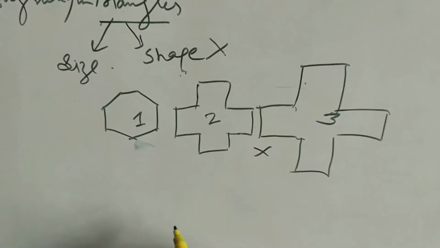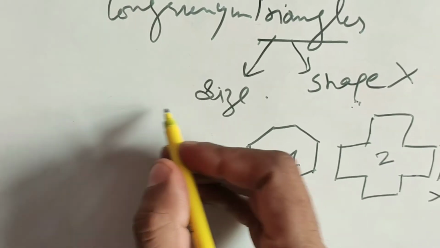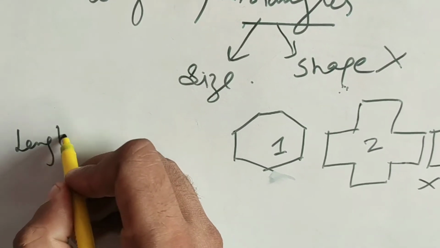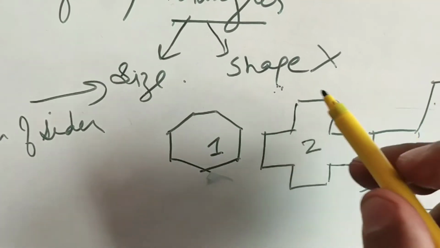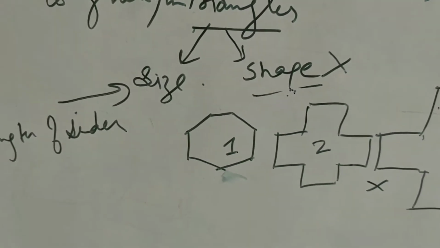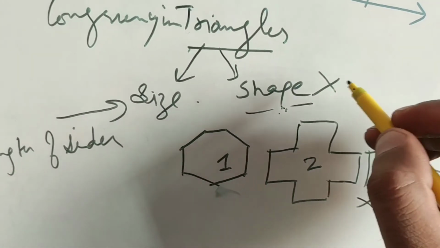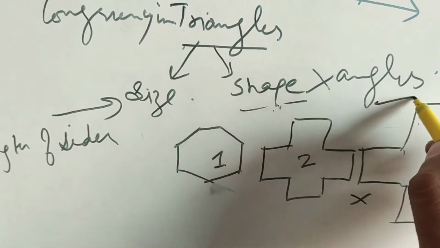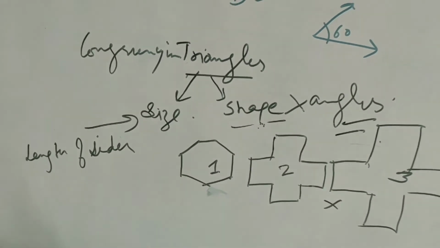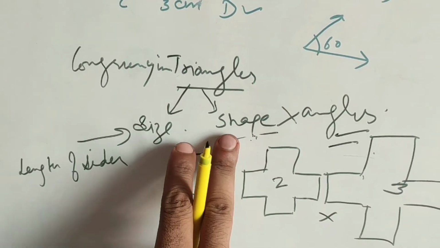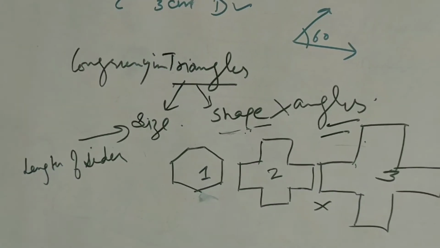Now we come to our topic. In case of triangles, size means the length of the sides. And shape, they will all be triangles because we will discuss the congruency of triangles, but the angles should also be equal. Angles should also be equal and the length of sides should also be equal. Then we will have both the criteria of size and shape, which will satisfy the congruency criteria.